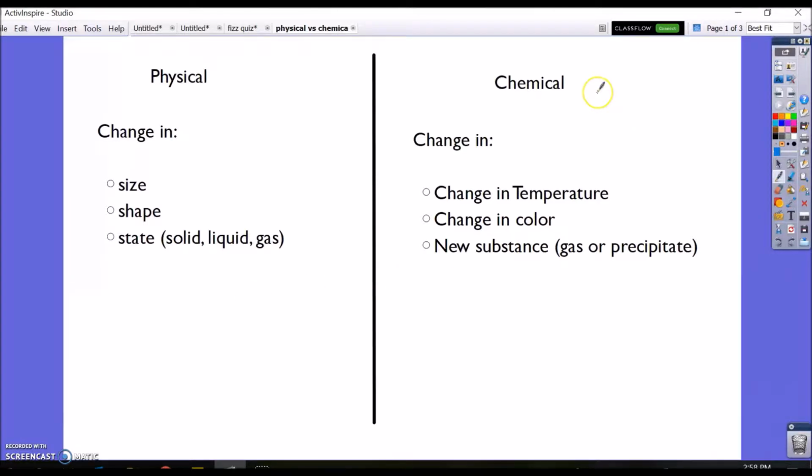If it was a chemical change, you could see a change in temperature, there's a change in color, or a new substance was formed, such as a gas or a precipitate. In fact, when you see or feel something change in temperature, it means energy is being released, and a change in color means that a new substance has been formed because it's literally a new color.